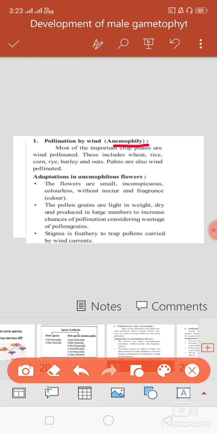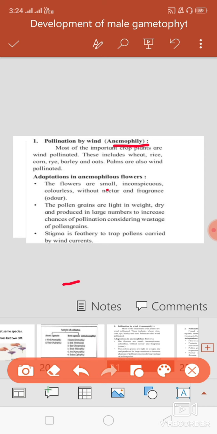See the adaptations for anemophilous flowers. The flowers are small, inconspicuous, colorless, without nectar and without fragrance. As pollination takes place with the help of wind, the flowers do not produce nectar and fragrance.